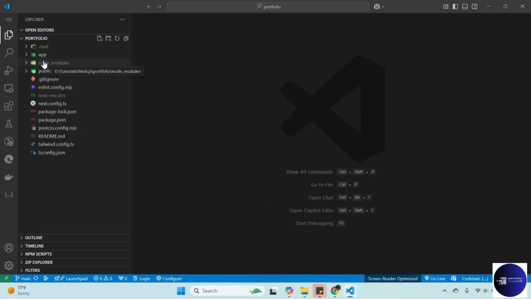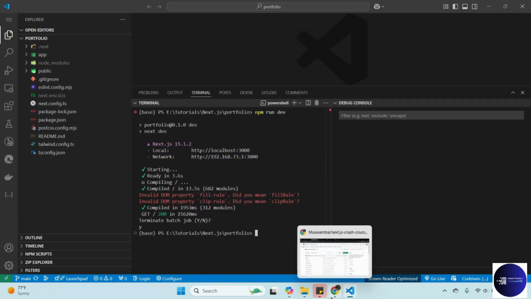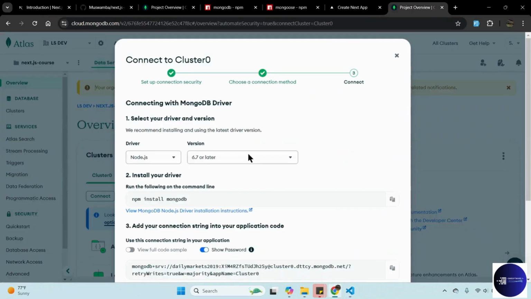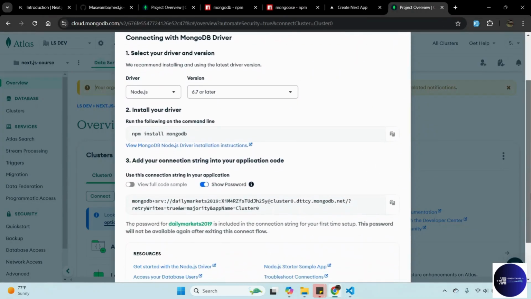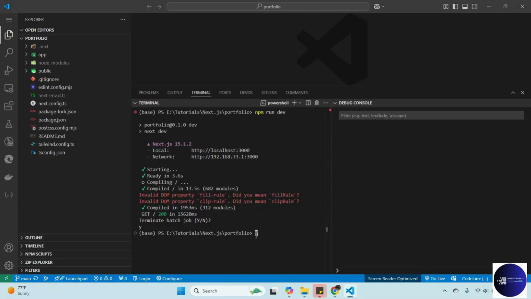So on our project here, we need now to install some packages. You can stop the server and then install. We need to install this one, MongoDB. So npm install mongodb. This will install MongoDB.